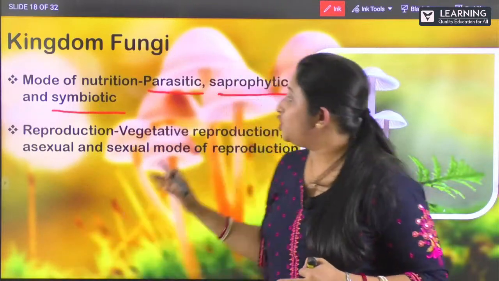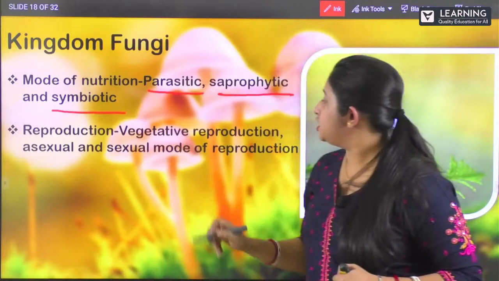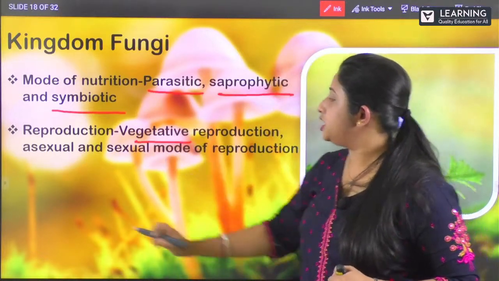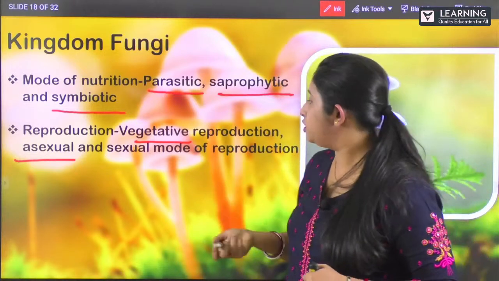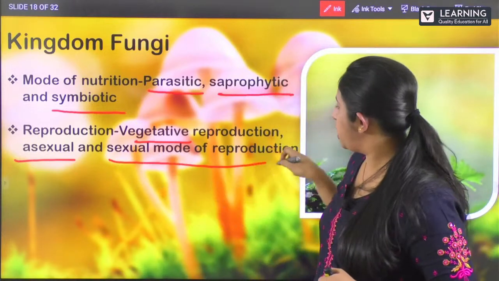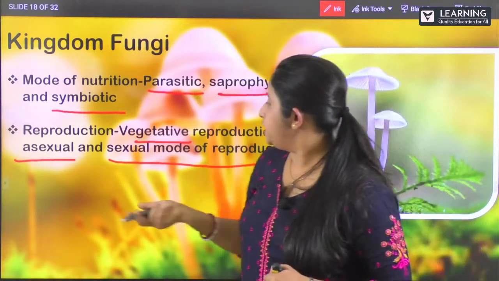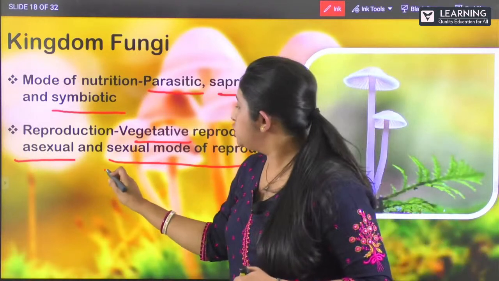Clear? Reproduction is by vegetative reproduction in asexual mode, and the sexual mode of reproduction is by forming spores. Clear?